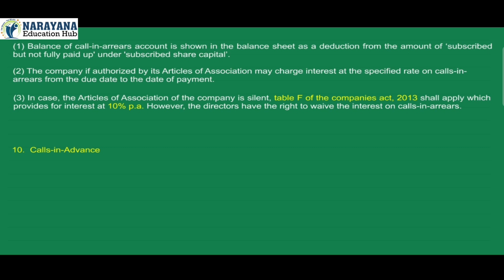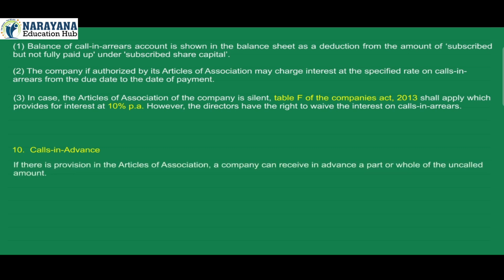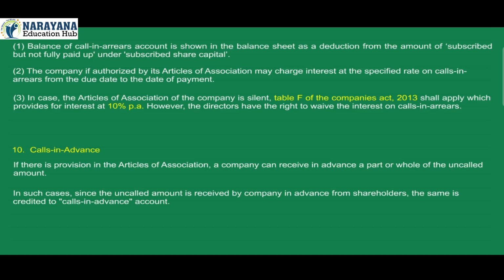10. Calls in advance. If there is provision in the articles of association, a company can receive in advance a part or whole of the uncalled amount. In such cases, since the uncalled amount is received by company in advance from shareholders, the same is credited to call in advance account.